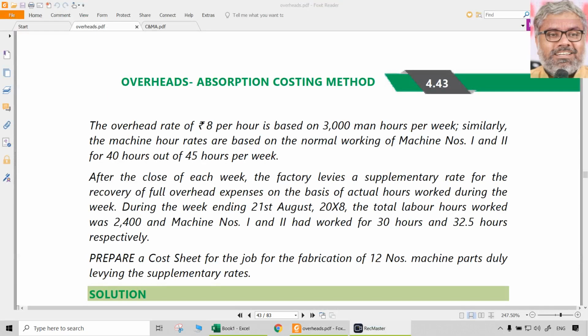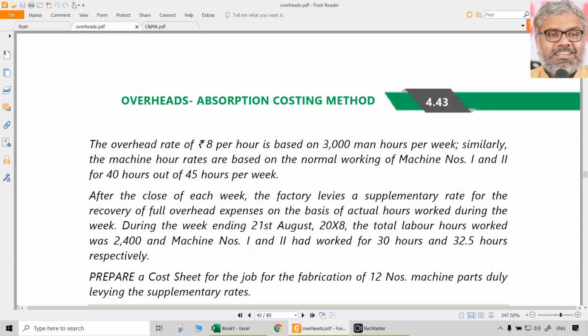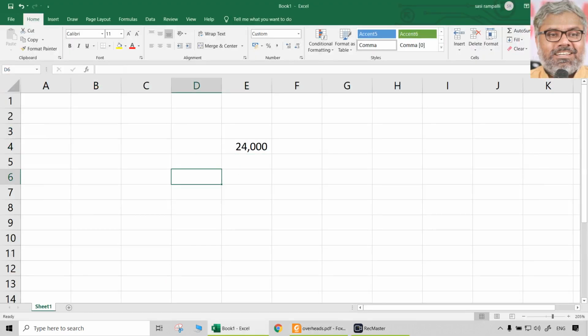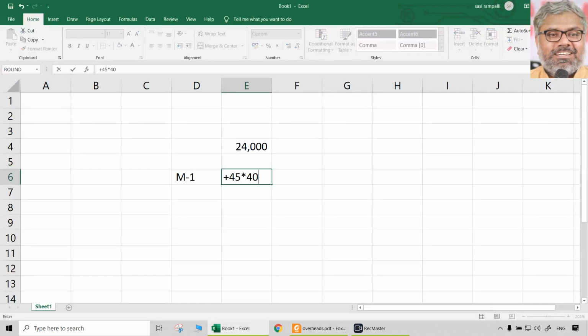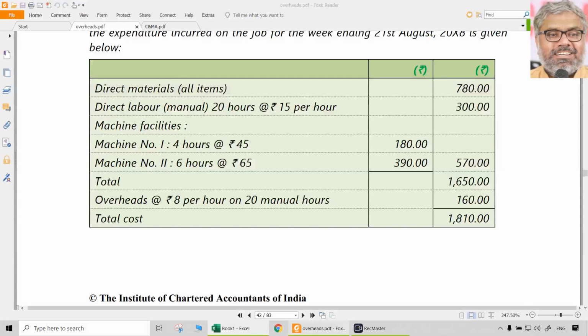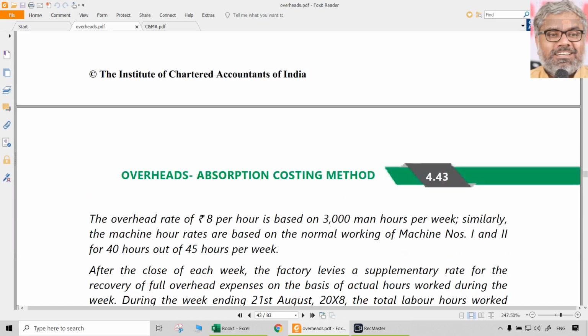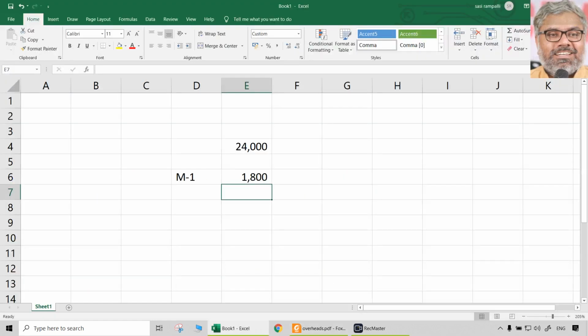Similarly, the machine hour rates are based on the normal working of machine number 1 and 2 for 40 and 45 hours per week. So we first have to find how much the cost would be. If the machine hour rate is 45, based on 40 hours working per week for machine number 1, the overheads would be 1800 rupees per week.